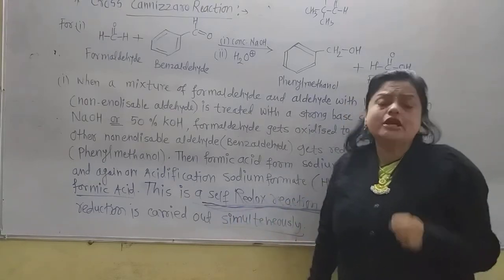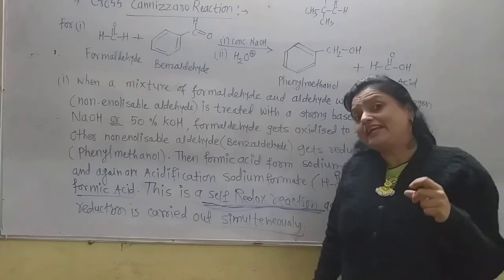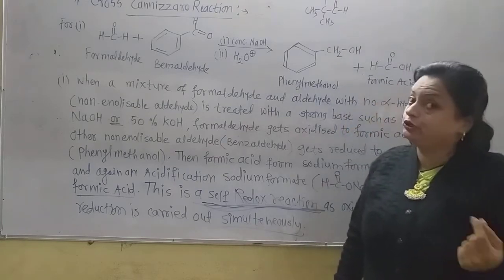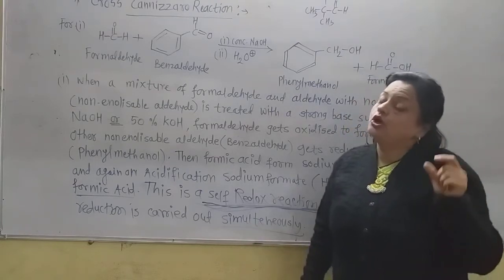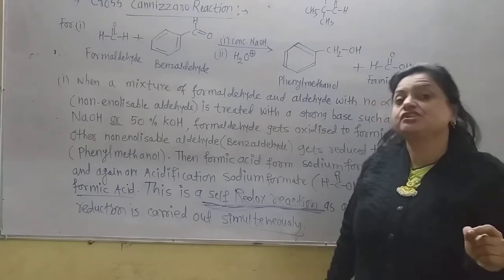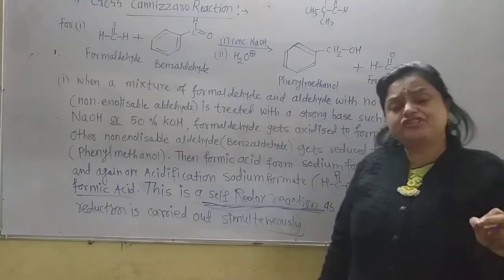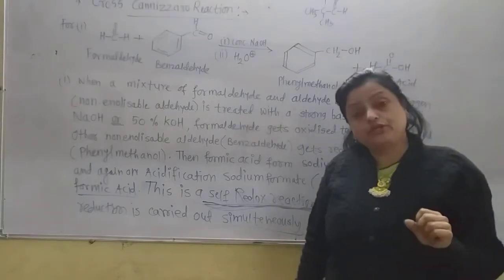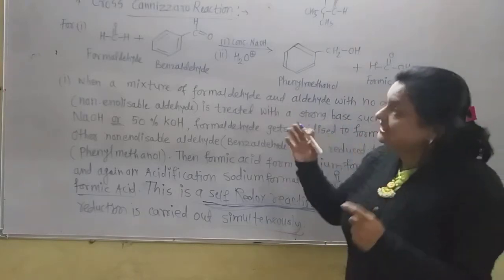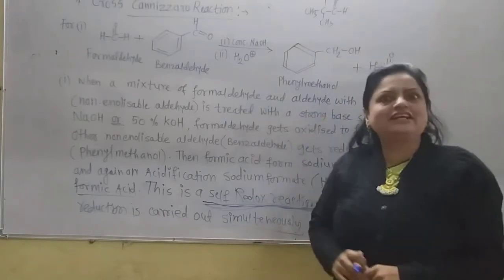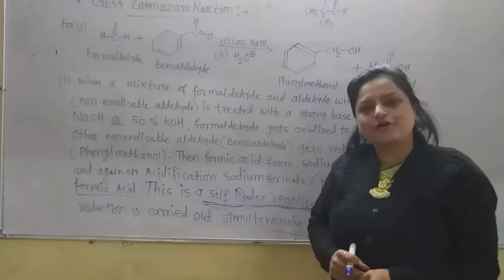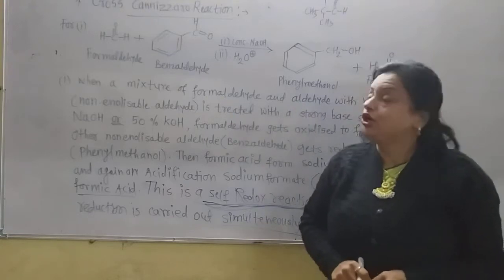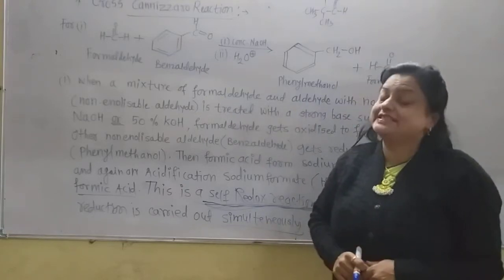Now in aldol condensation we use very dilute alkalis such as 10% NaOH or 10% KOH or Na2CO3. It is very important to mention that percentage. And if you do not mention the percentage of the alkali, in aldol condensation just write dilute alkali, NaOH or KOH or Na2CO3. But in this reaction, a very strong alkali is required, which is opposite to aldol condensation. Again, 50% NaOH or 50% KOH can be used, and after that there is hydrolysis in the second step.